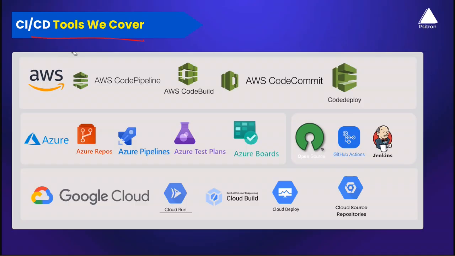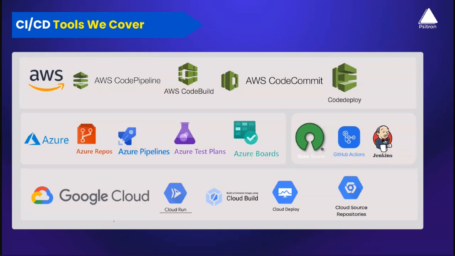So starting from AWS, we cover the complete DevOps tools on top of AWS, starting from AWS CodePipeline, understanding CodeBuild, CodeCommit, or CodeDeploy, etc. Then understanding the complete Azure DevOps suite, starting from Azure Repos, Azure Pipelines, Azure Test Plans, Azure Boards, a lot of things that you can learn.